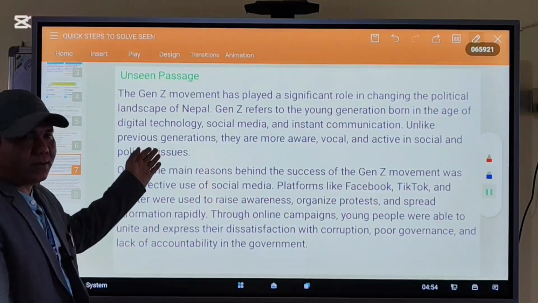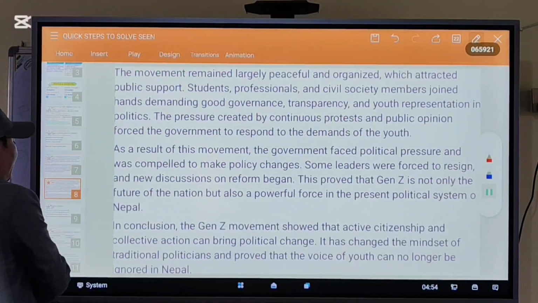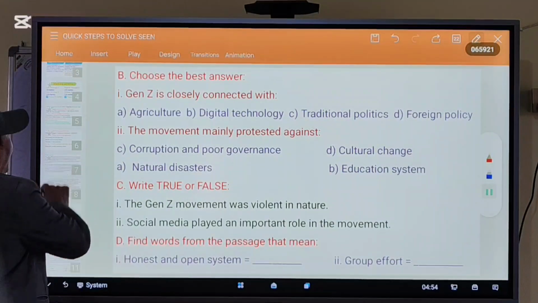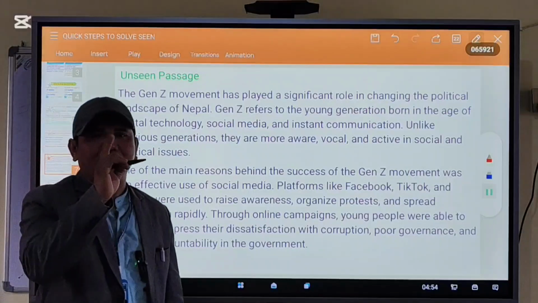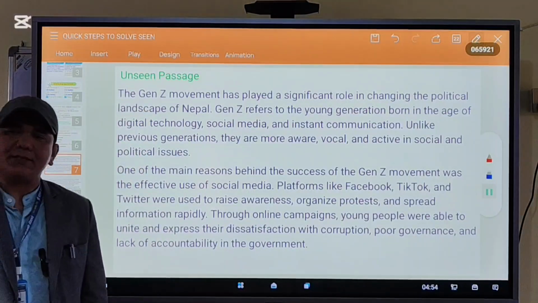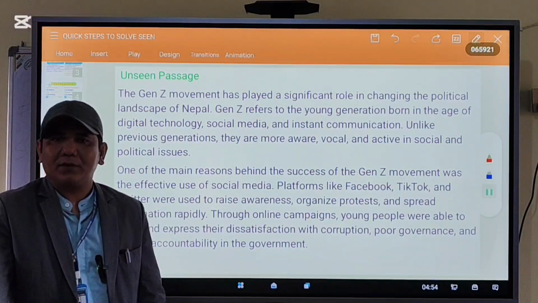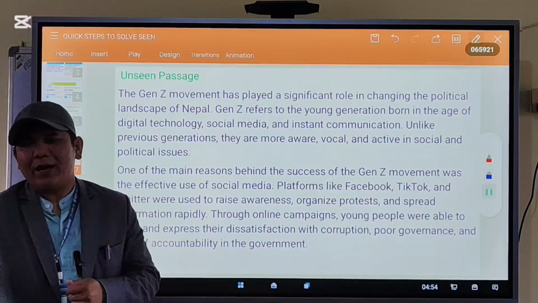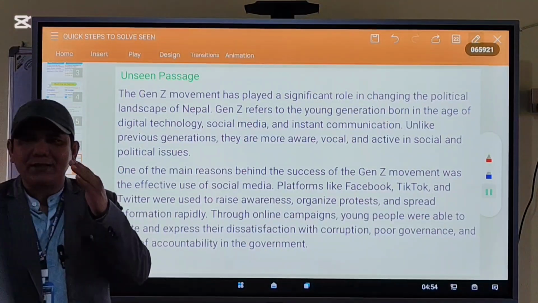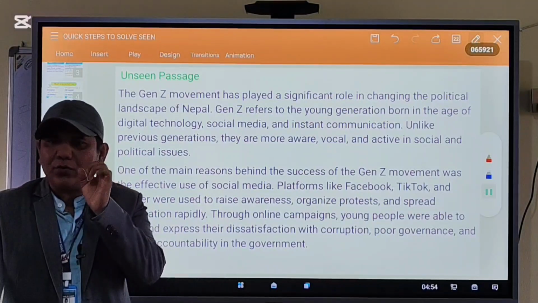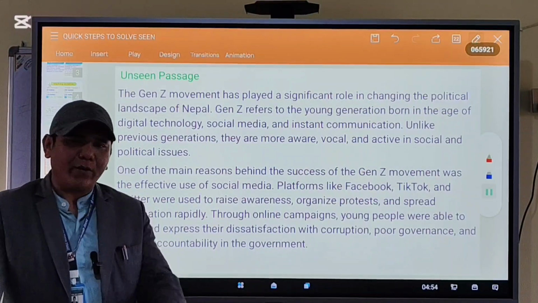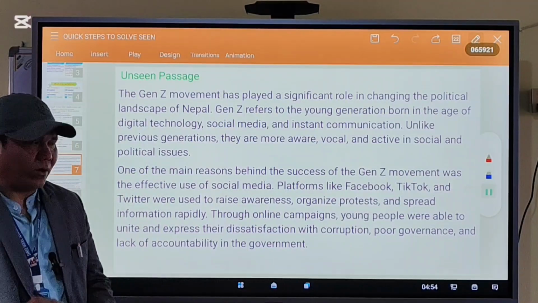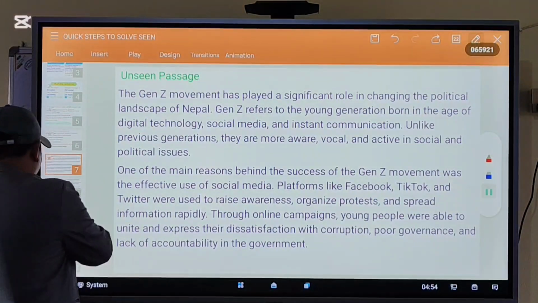This is a passage. Now let me apply the first step: read the questions first. You have to finish reading the questions within 30 to 40 seconds. And while reading the questions, underline each keyword.